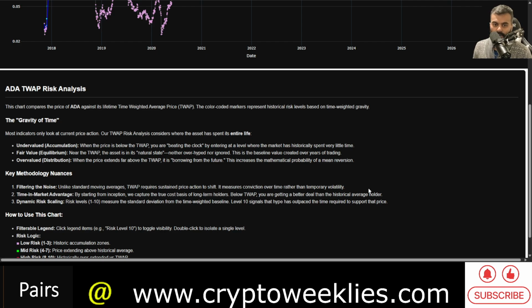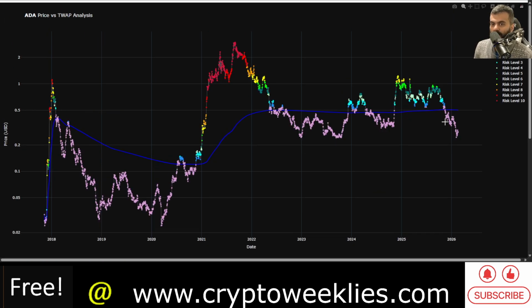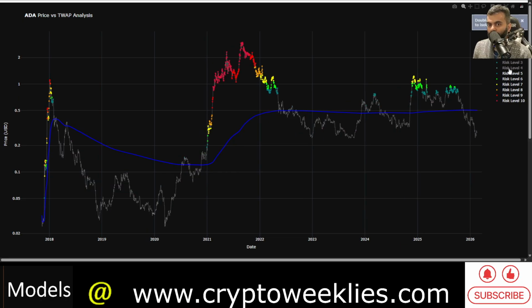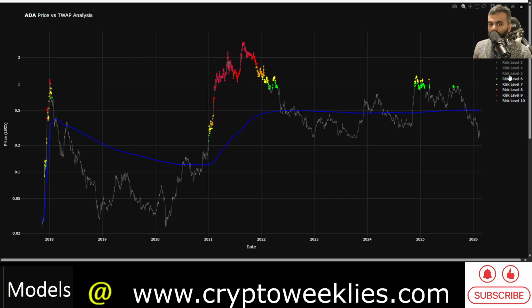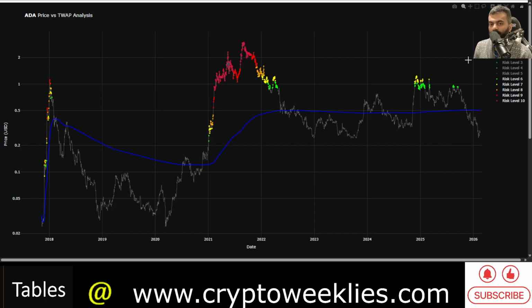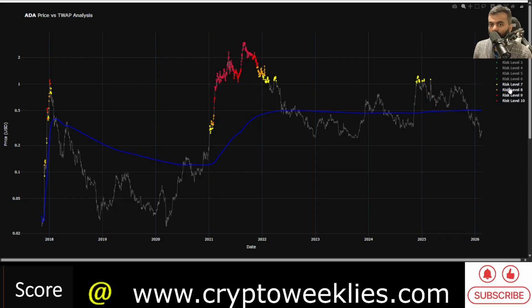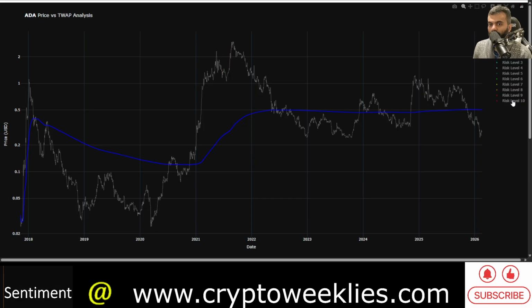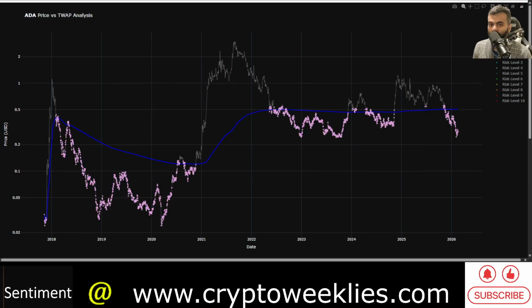On top of this, there is a dynamic scaling based on the risk levels between 1 and 10, essentially to identify distribution anytime, especially for altcoins such as ADA. Anytime the risk level is higher than 7 or even 6, that's when the distribution is ongoing, and DCA out makes the most amount of sense. Again, not financial advice. And the opposite of that is DCA in whenever the risk level is in